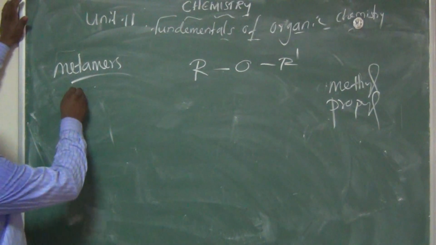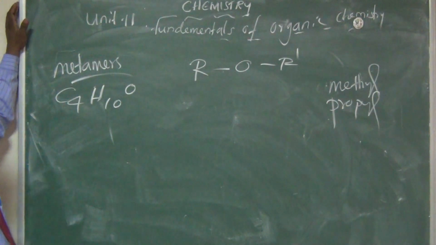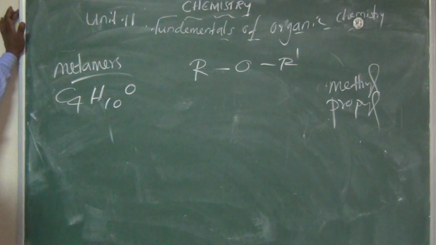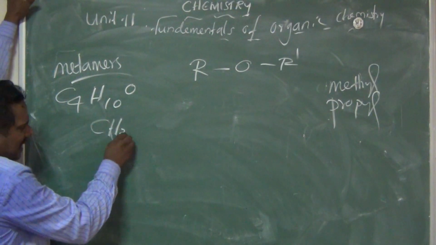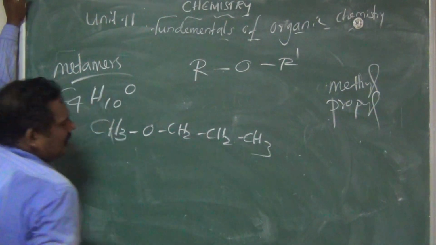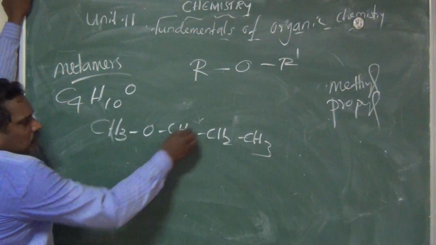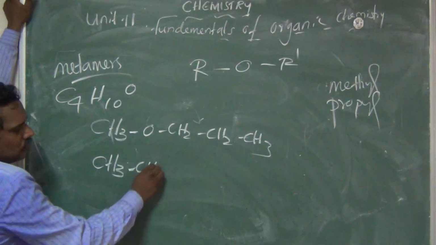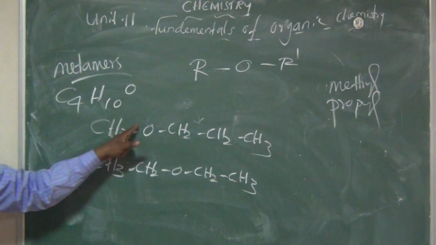Example, C4H10O. This is one of the compounds having this molecular formula. What's the formula? C4H10O. So I am writing one example: CH3OCH2CH2CH3. Okay, this is one of the compounds. Next compound I am writing, this oxygen goes to the center. So CH3CH2OCH2CH3. Am I right? Yes or no? Now the oxygen has gone to the center.